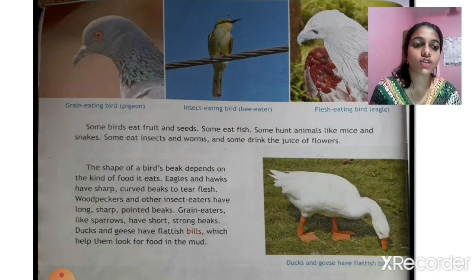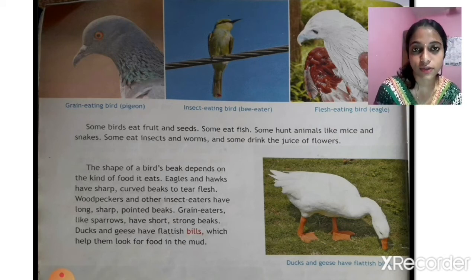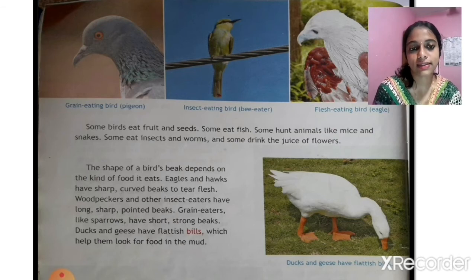You can see in the picture ducks and geese have flattish bills. It is a very important term that you have to study. The duck and the geese have flattish bills, which help them to look for food in the mud.